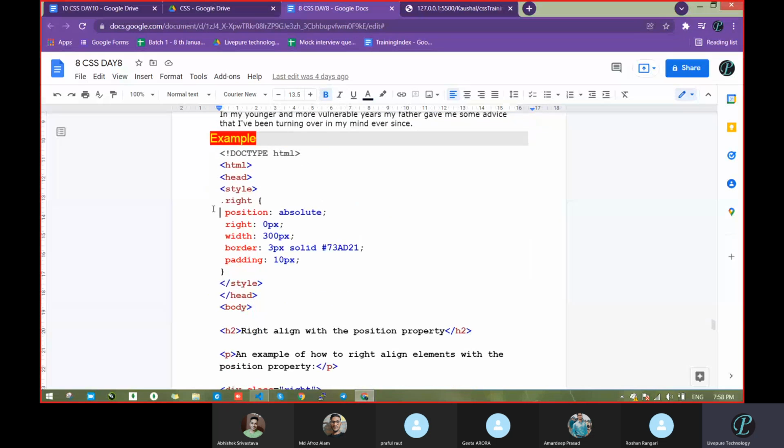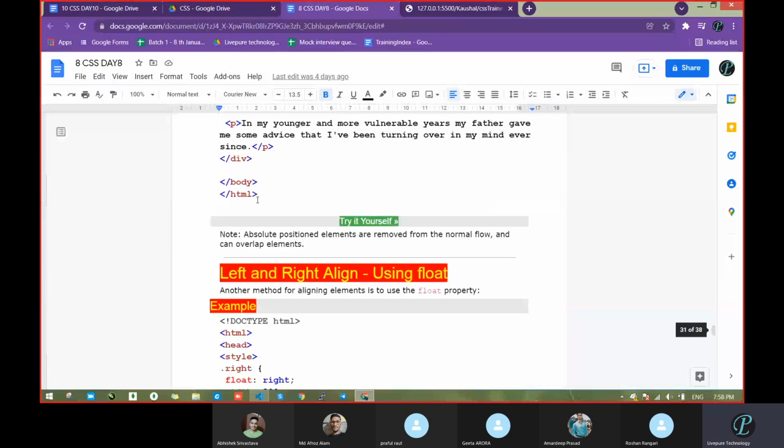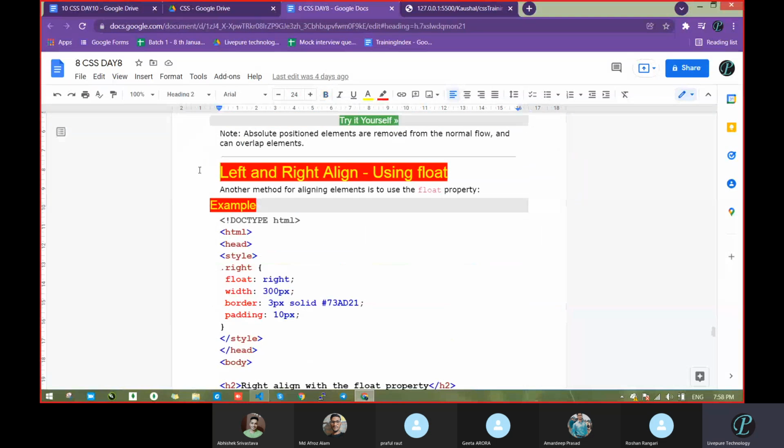Same thing again, but it came in something different, because here it used position. So position absolute, then right 0 pixel, then a width, then border, then padding is there. That's it, absolute, and after that the remaining is okay. You can check all these things now. Then again, left and right alignment with the help of float. We can do that also.